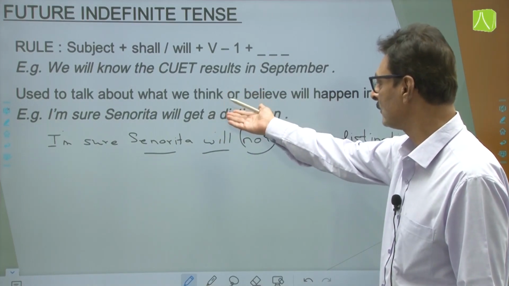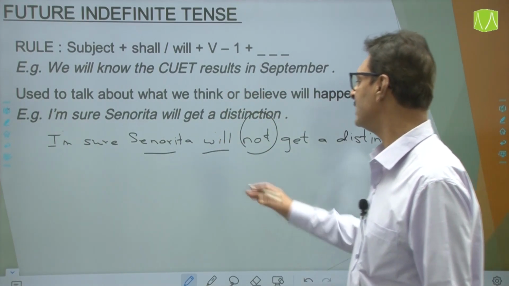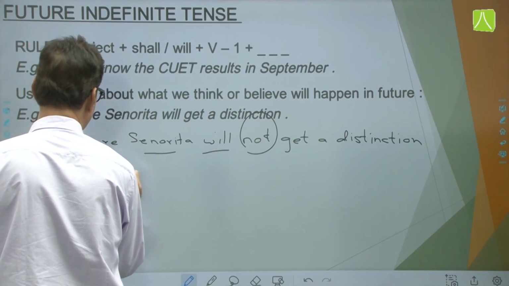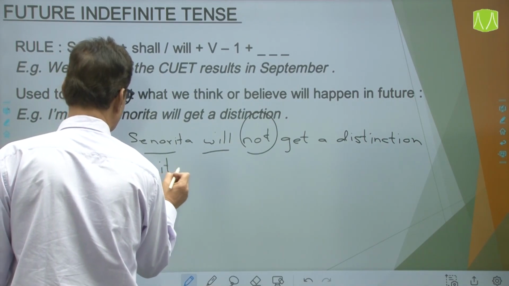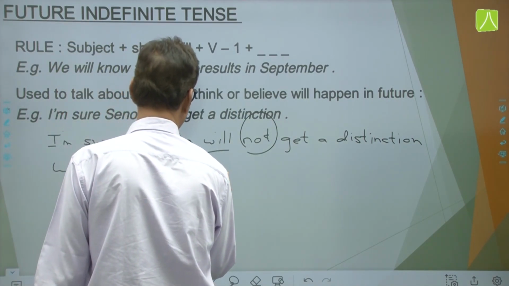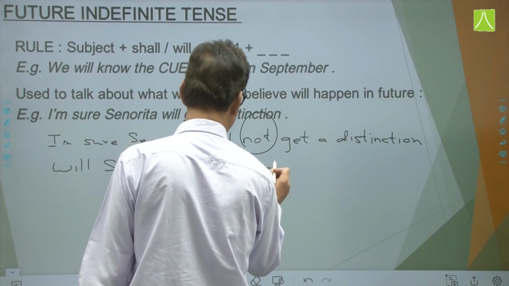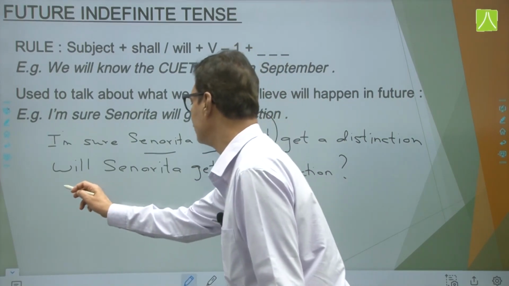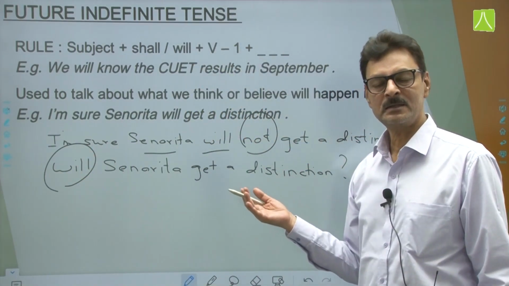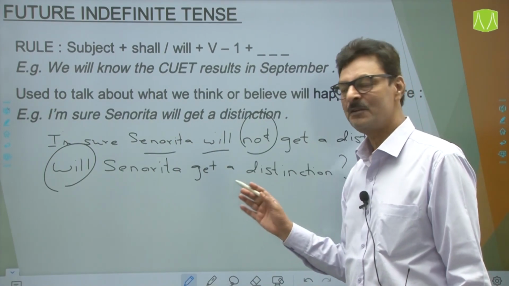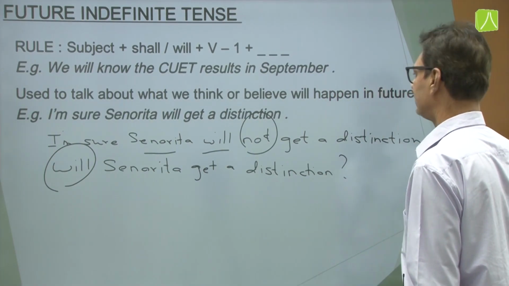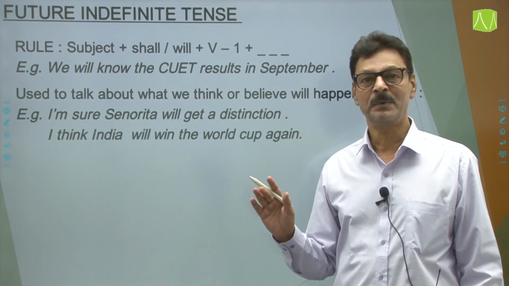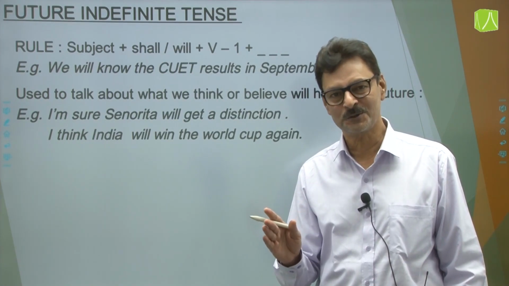If you want to make this sentence interrogative, will Senorita get a distinction? So you start with the helping verb. जब क्वेश्चन पूछना है आपको for interrogative statement, start that sentence with a helping verb, end it with a question mark, it turns into an interrogative statement. Future simple, very simple. I think India will win the World Cup again. I hope this is what you all also think.